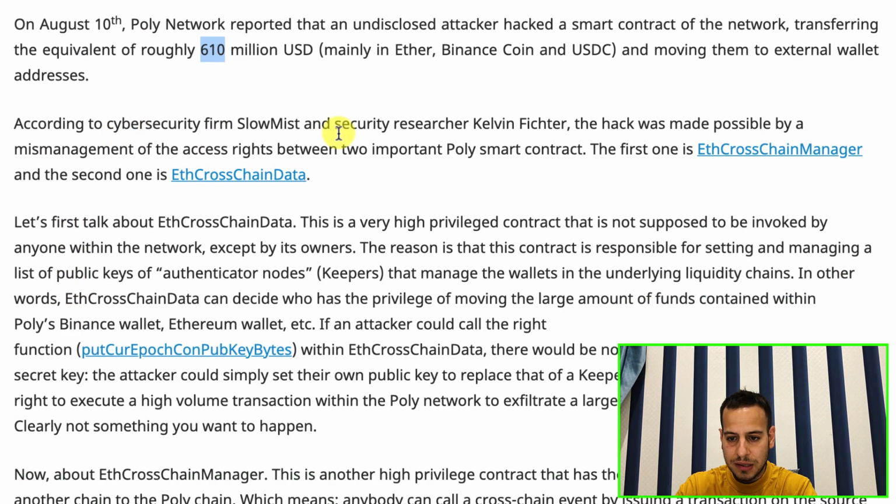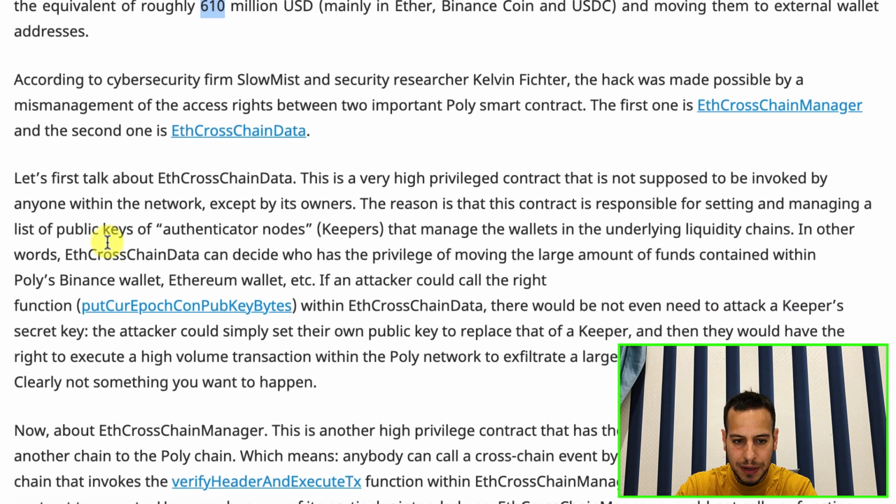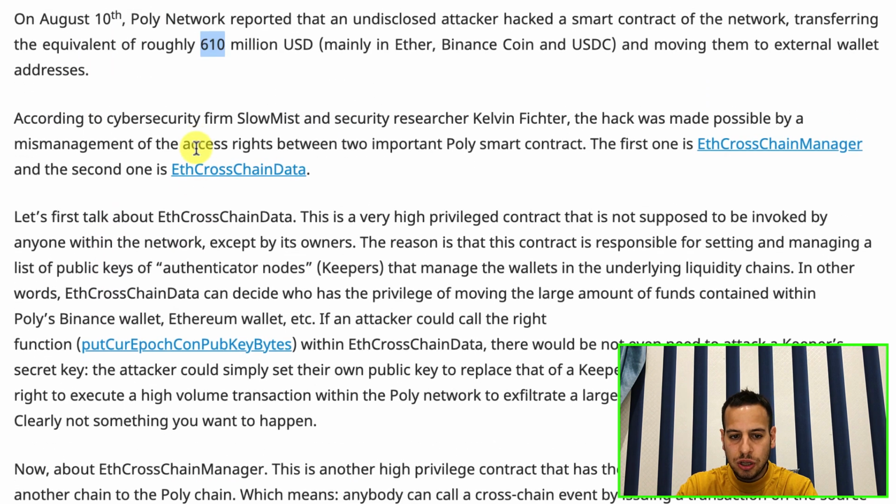And here they basically explain what happened in the hack. The hack involved 2 Poly smart contracts. The first one is ETH cross-chain manager, and the second one is ETH cross-chain data. The ETH cross-chain data is the owner of the ETH cross-chain manager.